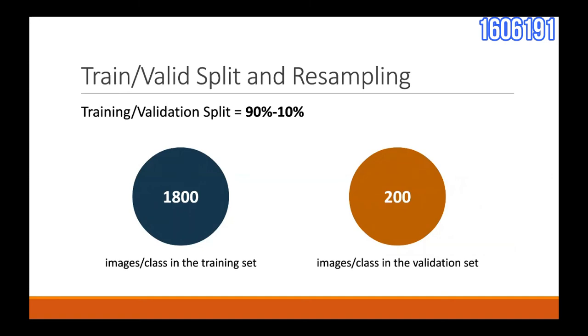Because of the large class imbalance in this dataset, we had to downsample the 5th class and upsample the rest. We did this by randomly copying or removing images in each class as required. Finally, we ended up with a new dataset with 1800 images in each class in the training set and 200 images in the validation set.